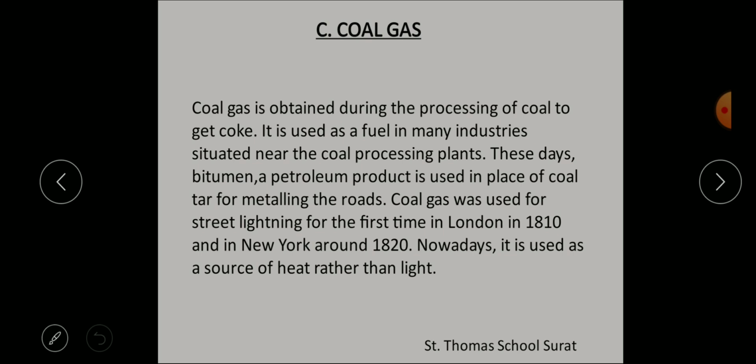What is coal gas? In coal gas, what mixture is present? A mixture of methane, carbon monoxide and hydrogen.